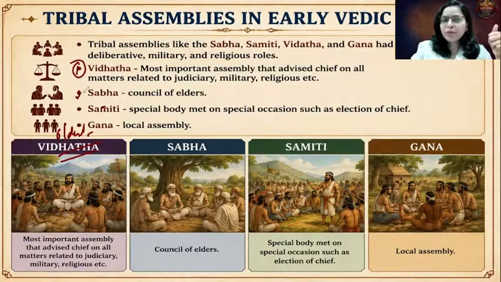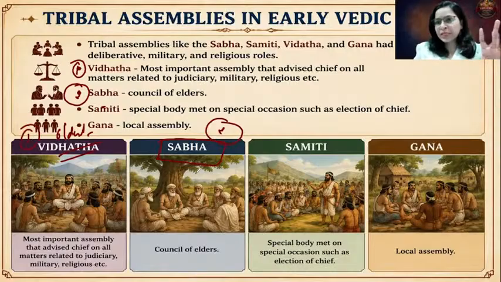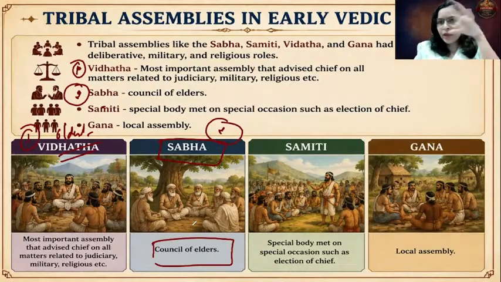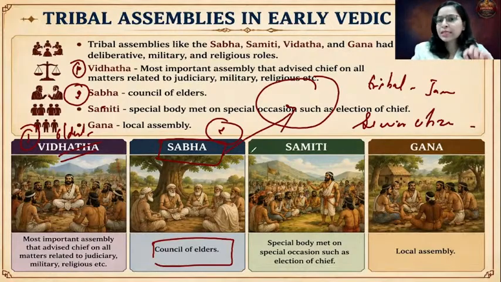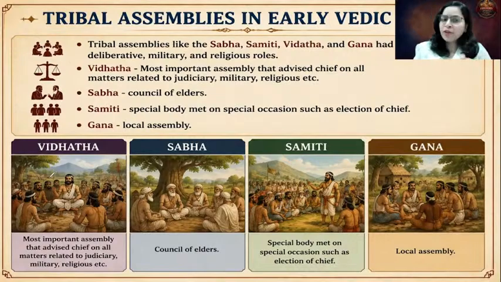Okay. The second important assembly was Sabha. Sabha was basically the council of elders. All the senior citizens in that particular territory, the tribal territory referred to as Jana, used to gather together and form an assembly, and that assembly was called Sabha, the Council of Elders. So this was yet another important assembly. They also used to provide advice to the Rajan on different topics. Whenever Rajan needed any guidance, he used to come to this Council of Elders and seek their assistance.